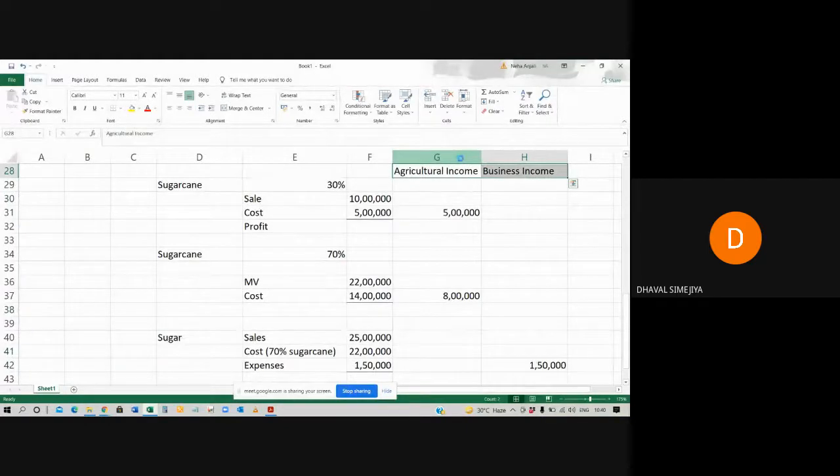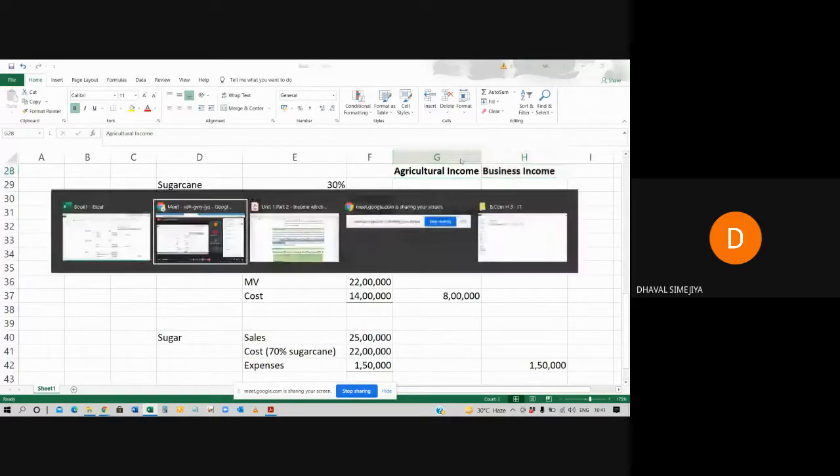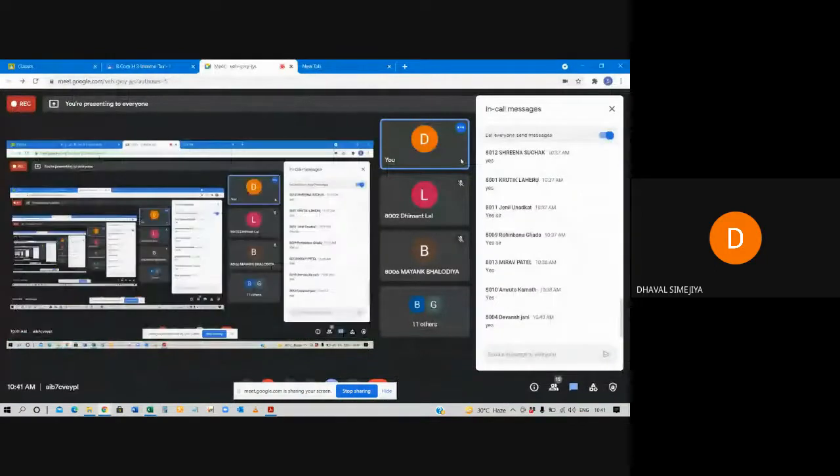Clear class? Are you getting this? Easy or not? कोई परेशानी?